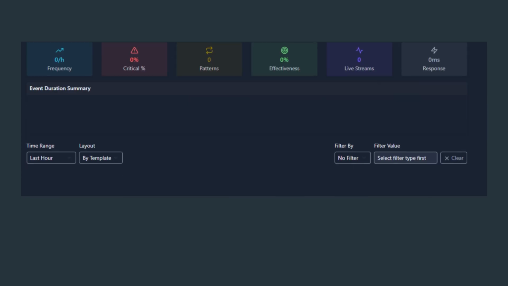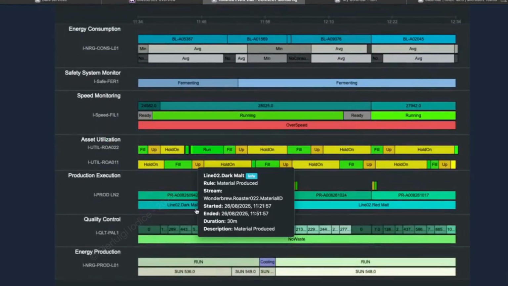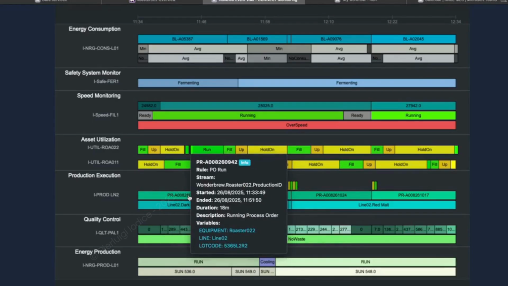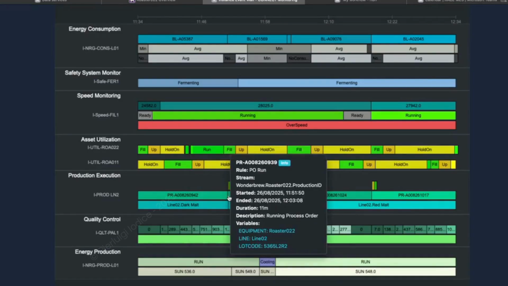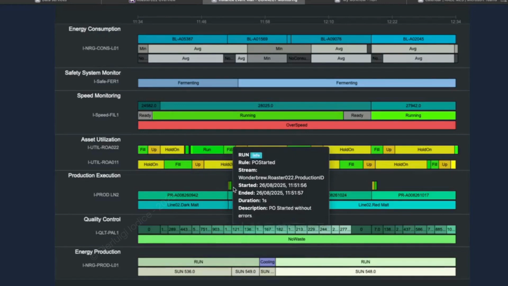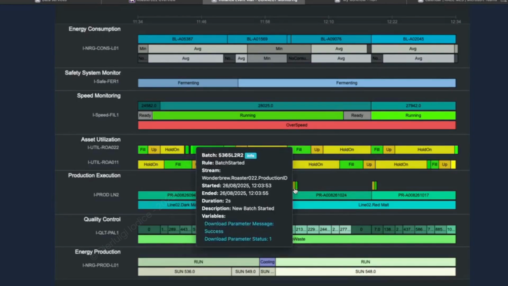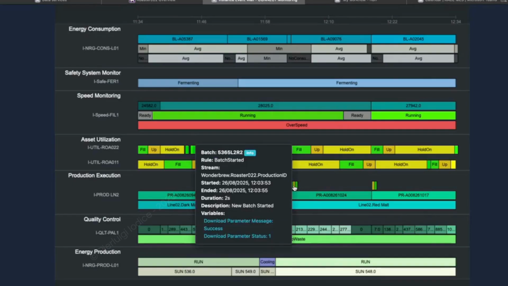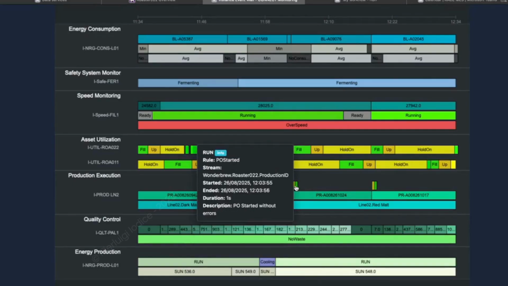On the event wall you see the entire workflow execute end-to-end: PO start, lot code generated, PLC parameters downloaded, correlated as a single chain. Every step is timestamped, categorized, and enriched, so in one pane of glass you gain real-time situational awareness across assets and systems. Severity cues, context, and a full audit trail make it both actionable and defensible. You know what happened, where, and why, right now. That's the difference. From scattered logs to an operational source of truth you can trust and act on instantly.